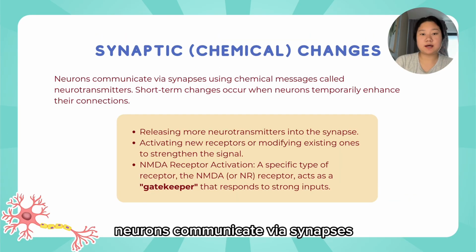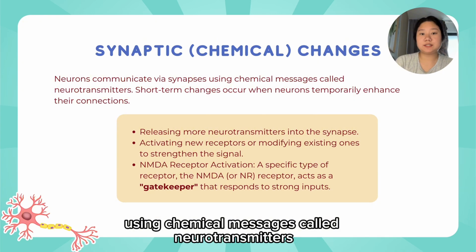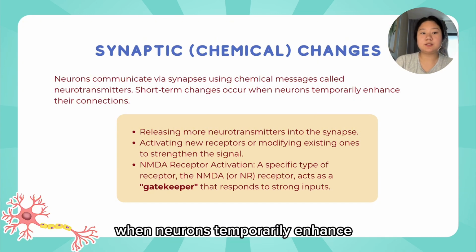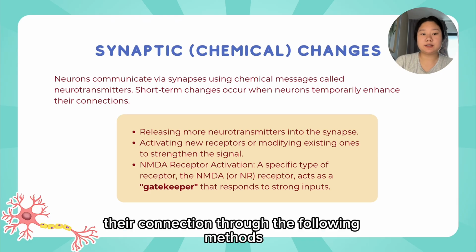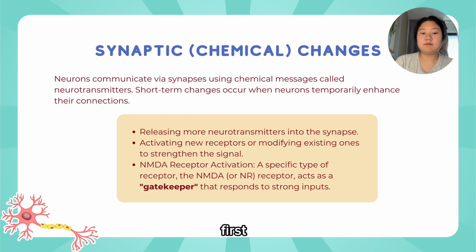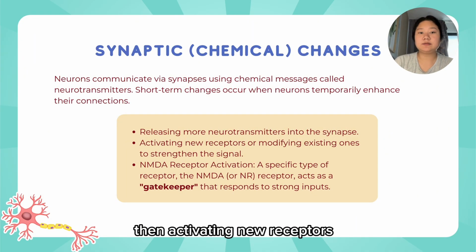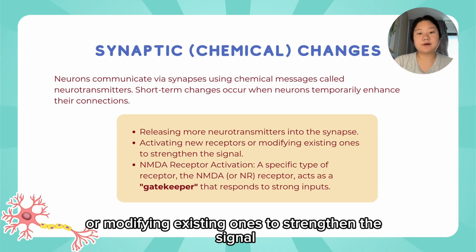Neurons communicate via synapses using chemical messages called neurotransmitters. Short-term changes occur when neurons temporarily enhance their connection through the following methods. First, releasing more neurotransmitters into the synapse. Then, activating new receptors or modifying existing ones to strengthen the signal.